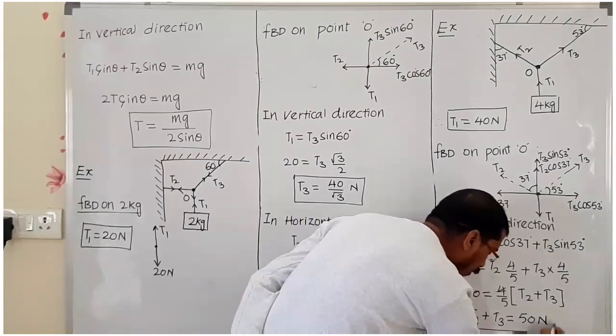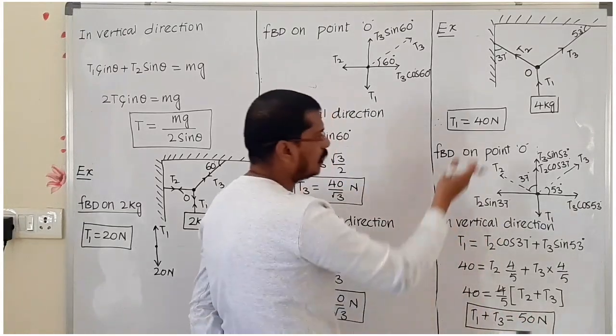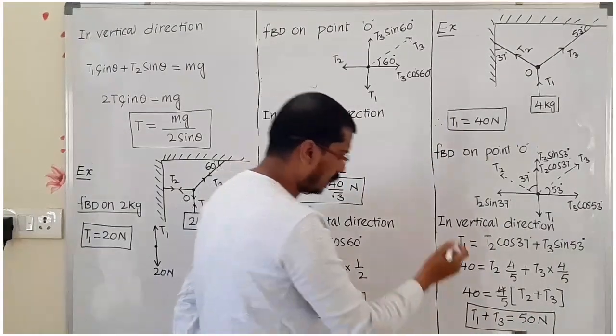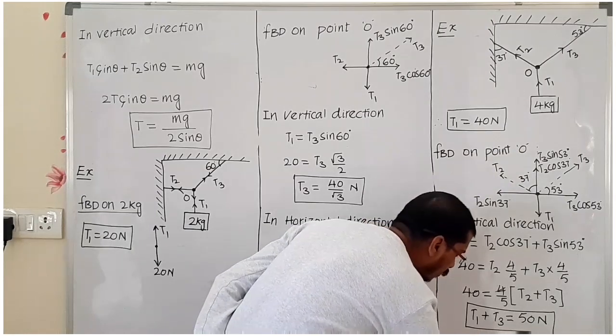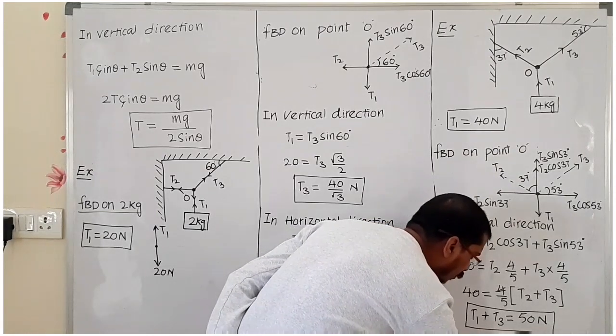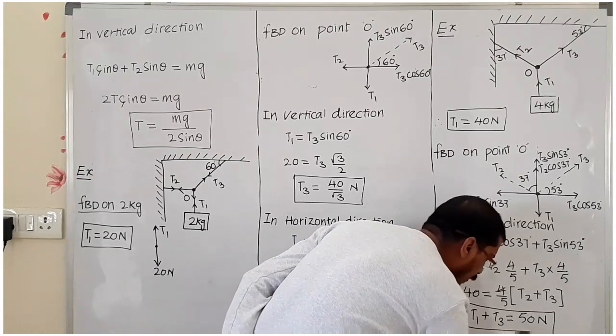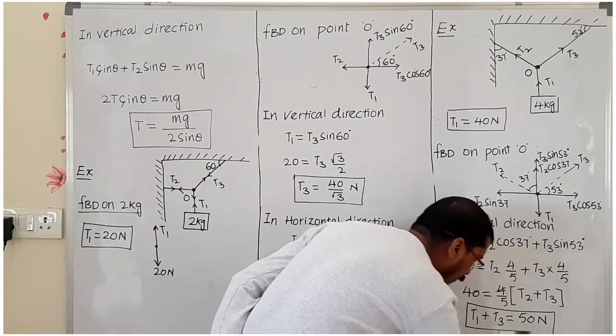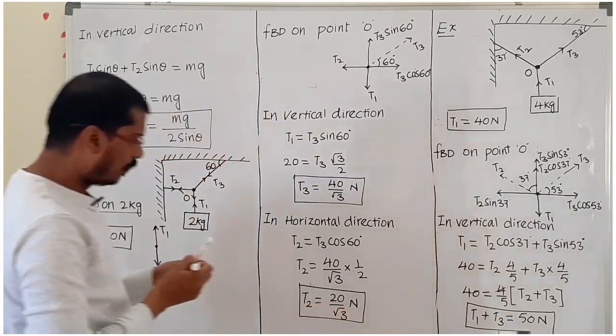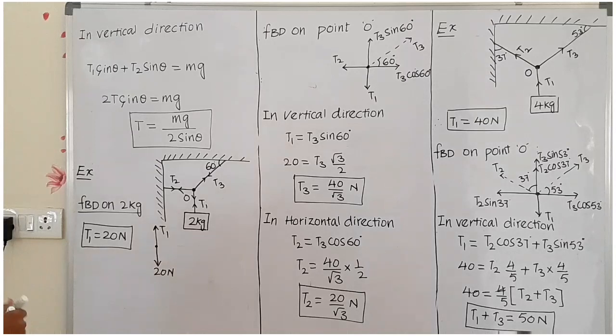T2 plus T3 we got it. Now by using this one again we can apply here. If you write, T2 is equals to 50 minus T3. T2 value we got. Again we can find out the T3 value.